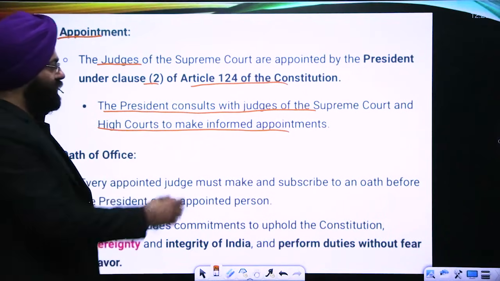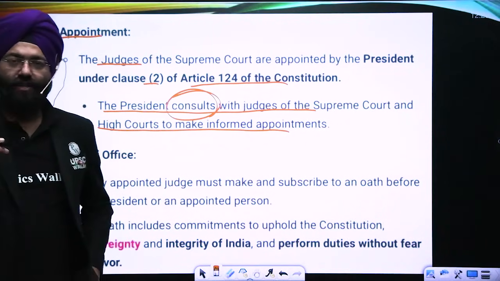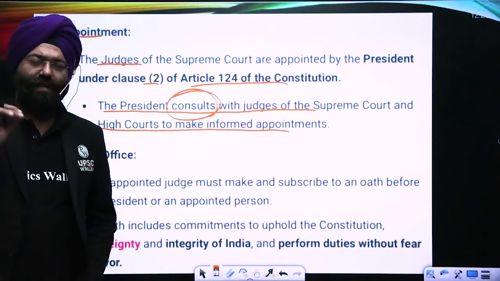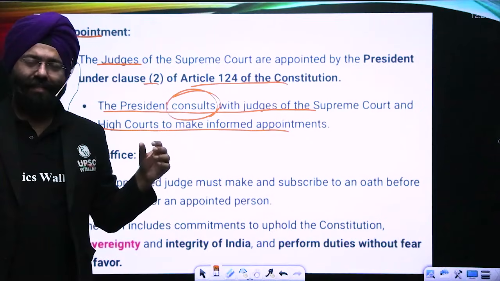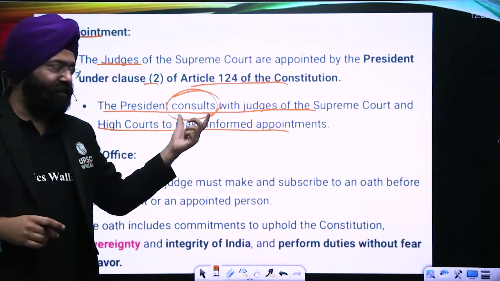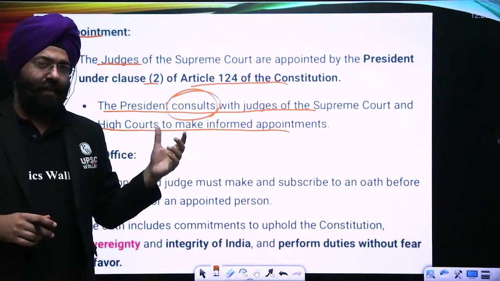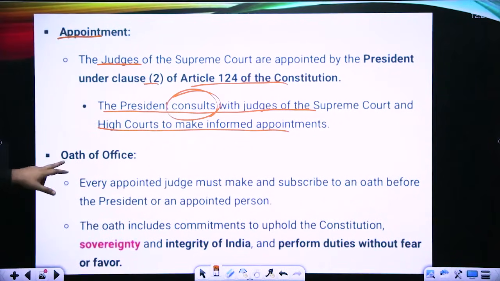Now, the word consultation is very subjective in nature. Does consultation mean that it is at the discretion of the President, or does it mean that what the Supreme Court judges or the Chief Justice say will be binding on the President? This confusion came up, and that is how the collegium system arose also. We'll see that.